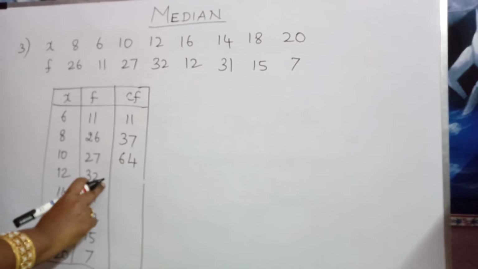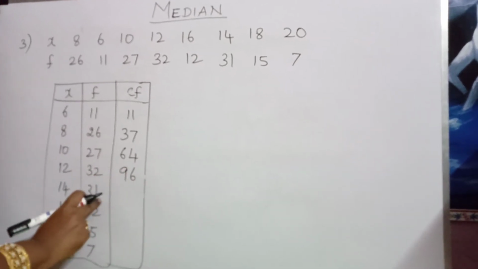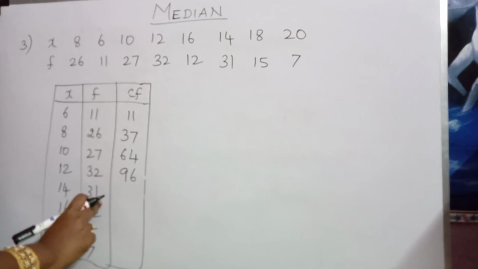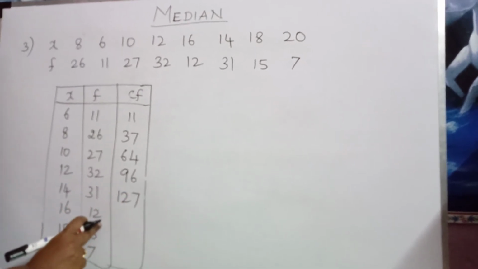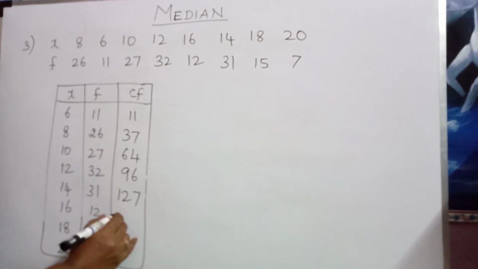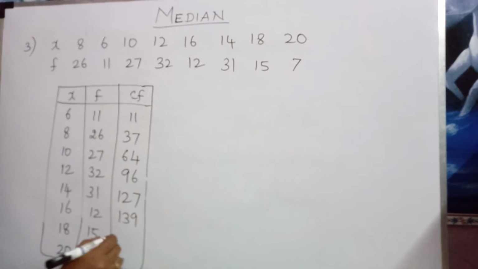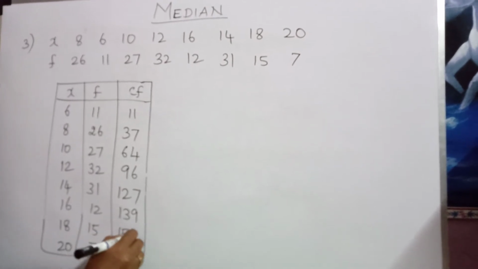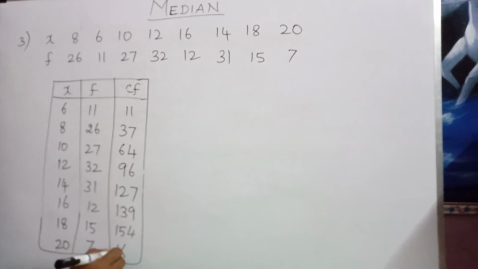64 plus 32, which is 96. 96 plus 31, which is equal to 127. 127 plus 12, which is 139. 139 plus 15, which is 154. 154 plus 7, which is 161.